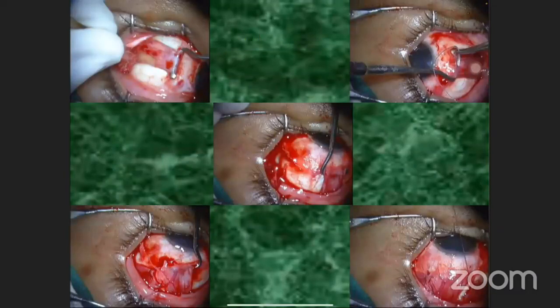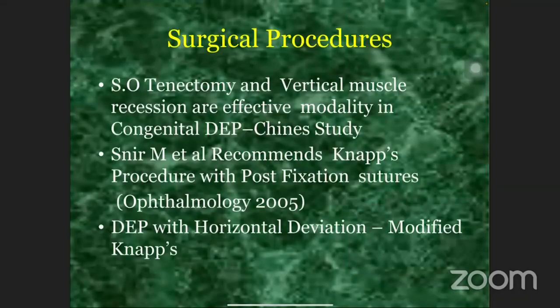These are some of the steps of the NEPS procedure, where the medial rectus and lateral rectus are shifted towards the superior rectus. Then esotropia correction and vertical muscle recessions have been found to be effective in congenital DEP in one of the Chinese studies. Then Sneer et al. recommend NEPS procedure with posterior fixation sutures.